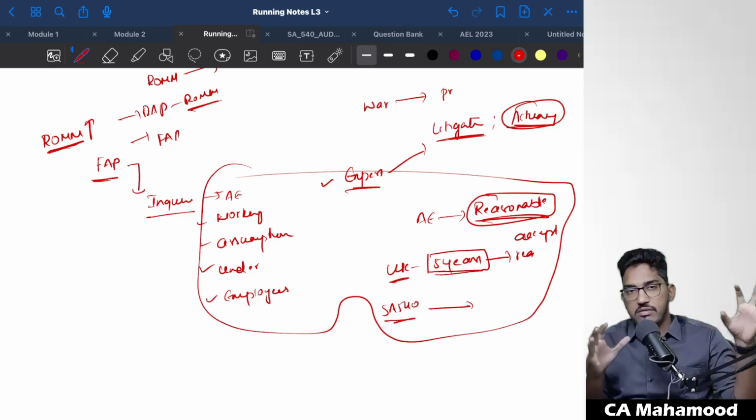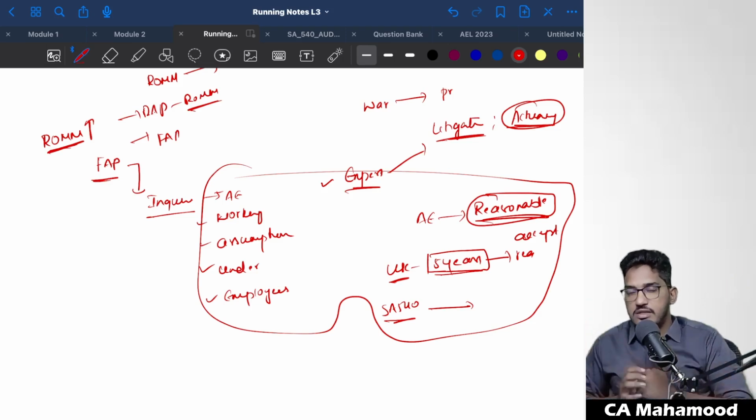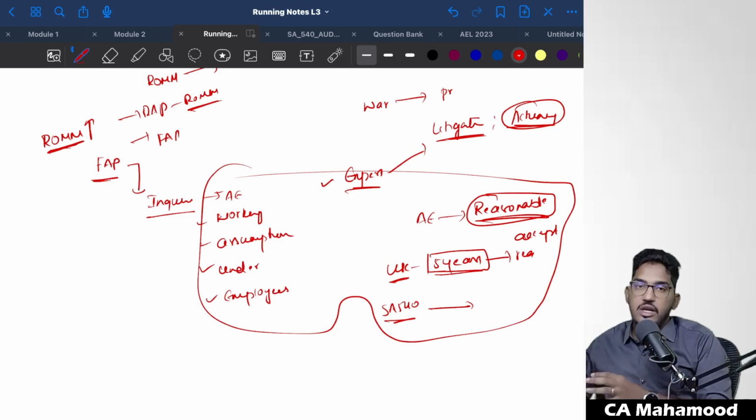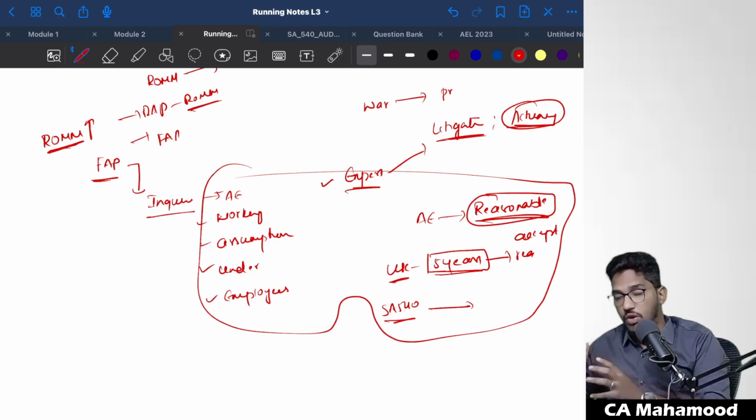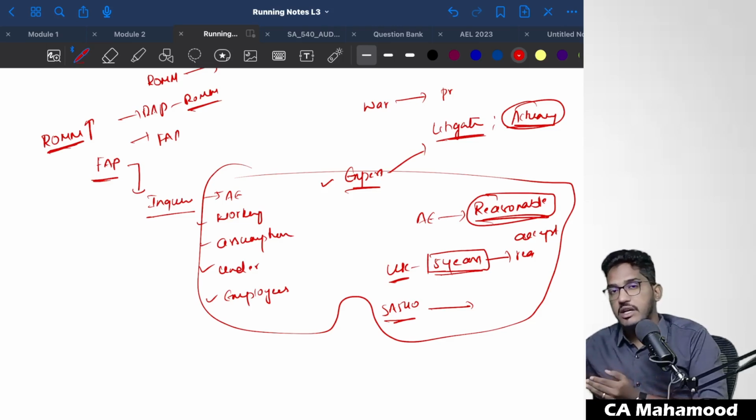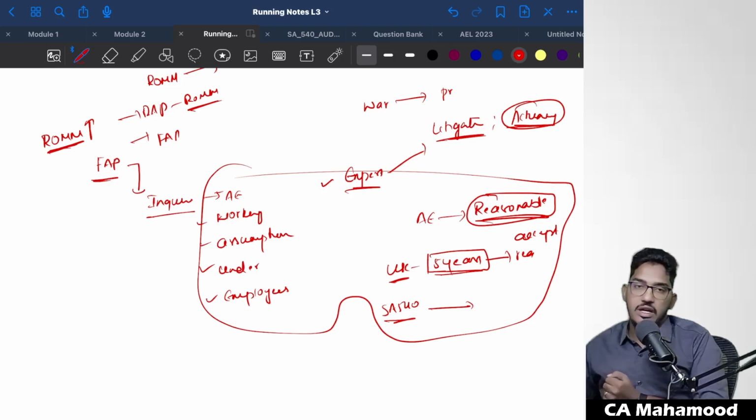If everything is okay, he will give an unmodified opinion. If he finds that some accounting estimates are not acceptable, so management has created wrong accounting estimates, they are using judgments in a wrong way to manipulate the financial position, then he will give a modified opinion, and this reporting requirement he will take out through the audit report. With that, the auditor's responsibility will come to an end. That's all. This is what the entire standard is about.